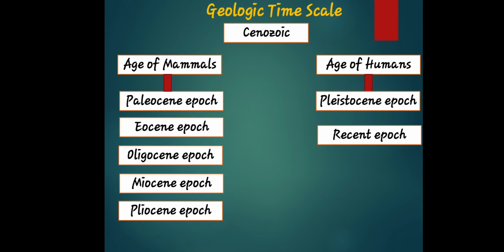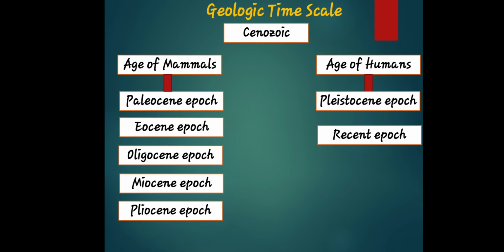Aside from the age of mammals, the Cenozoic is also the age of humans. And the age of mammals first appeared around 6 million years ago in the Miocene epoch, which ended about 5.3 million years ago.